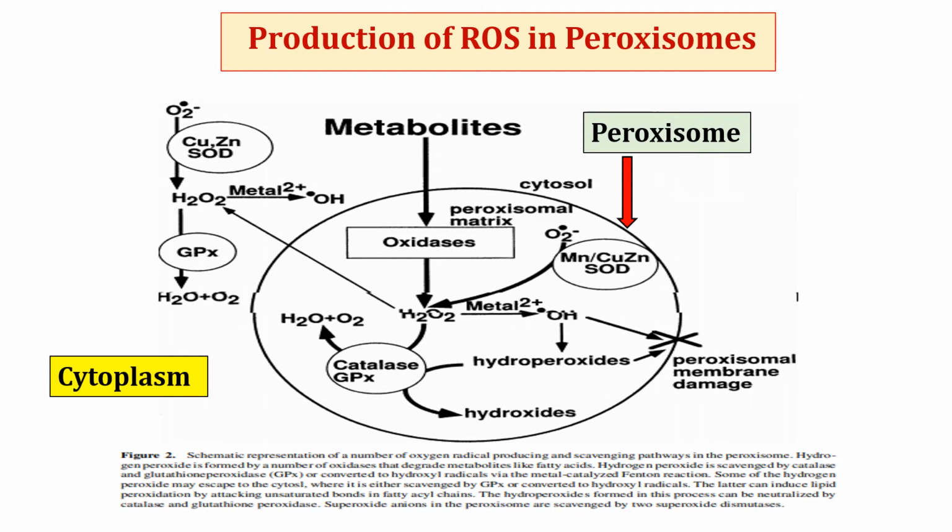Peroxisomes are involved in phospholipid and cholesterol biosynthesis, D-amino acid metabolism, bile acid formation, and detoxification of xenobiotics. Peroxisomal degradation of fatty acids is incomplete, most probably because of the preference of acyl coenzyme A oxidase for long-chain fatty acid chains.